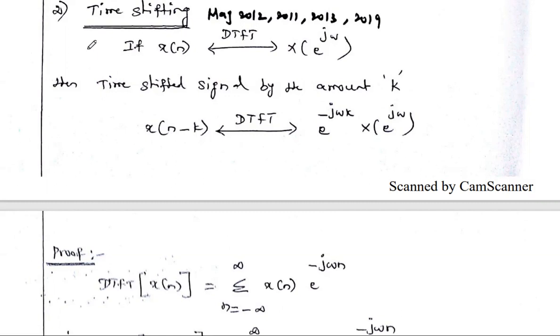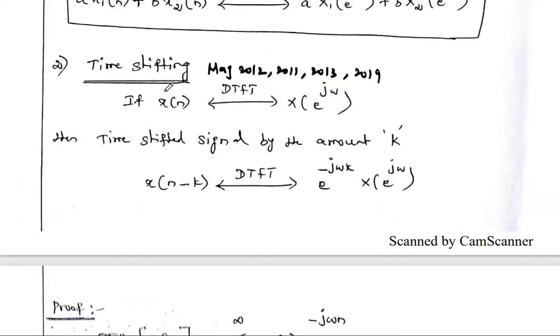So first we define this property. What does time shifting mean? We already discussed time shifting in the Fourier transform and Laplace transform. In a similar way, we are going to prove the time shifting property for the DTFT in this video. To state it, first we take one signal x of n.